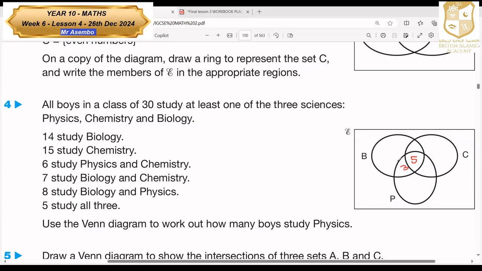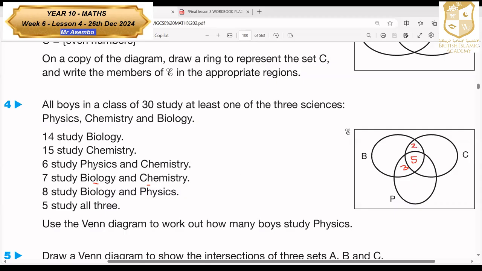Now, the next one says 7 study biology and chemistry. Biology and chemistry should be 7 in the middle here, but you already have 5, which is shared by all of them. So 7 minus 5 will give us 2.